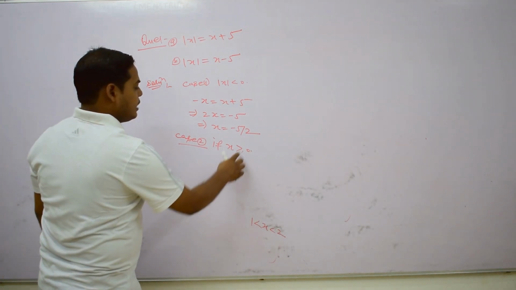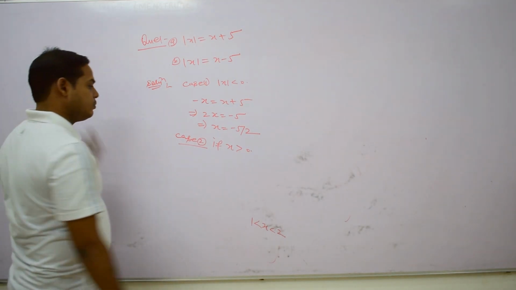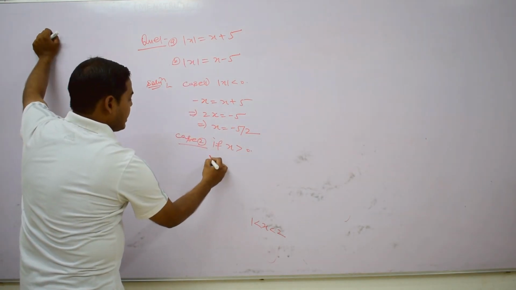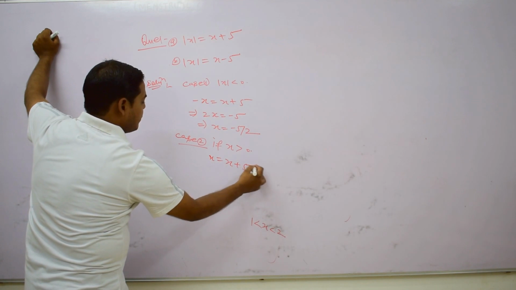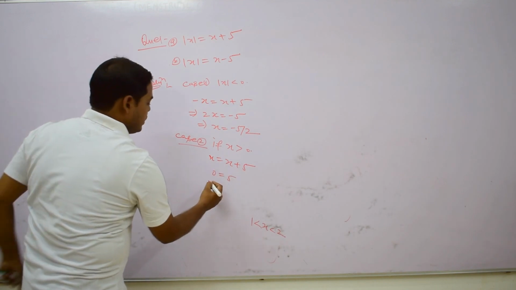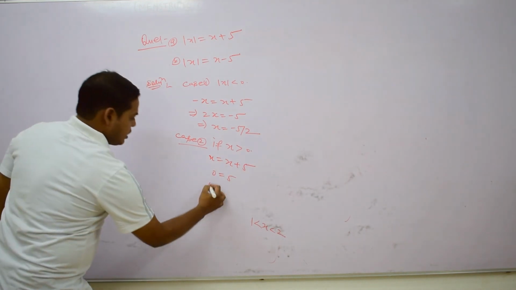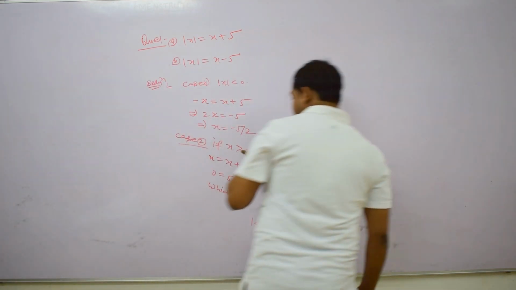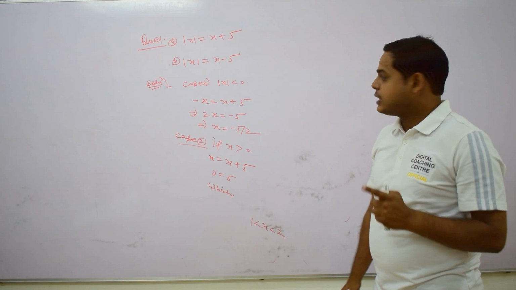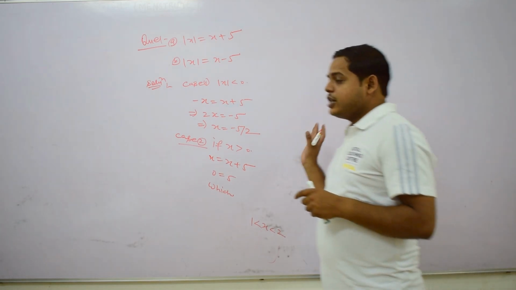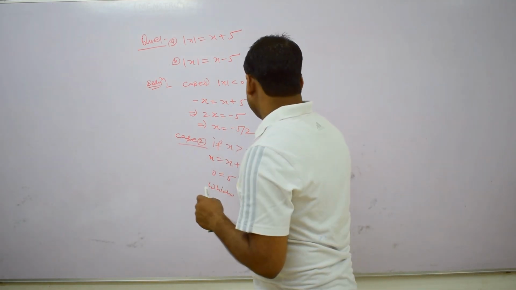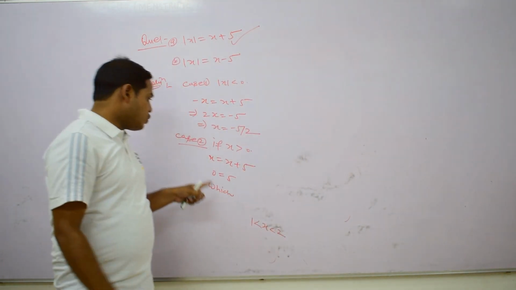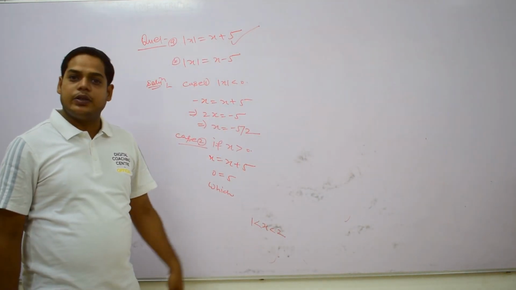So from here we find x = x + 5, meaning 0 = 5, which is absurd. It means that when x is greater than 0, on the right hand side of the real line, we do not get the solution. The solution exists only for x = −5/2.